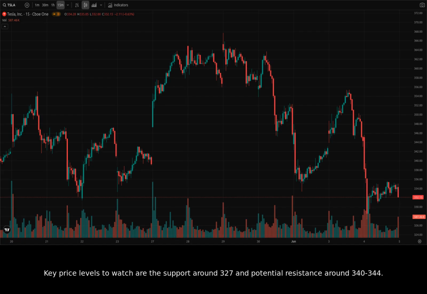Key price levels to watch are the support around 327 and potential resistance around 340 to 344. If the price breaks below 327, we could see further downside pressure towards the 300 level. If it breaks above 344 with strong volume, there might be a short-term bullish reversal. Given the current climate and the stock trading at 332.05, it seems more likely to continue down towards 300.